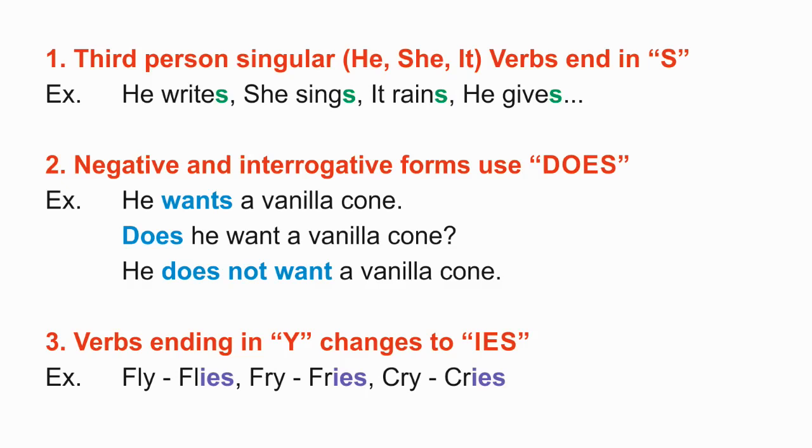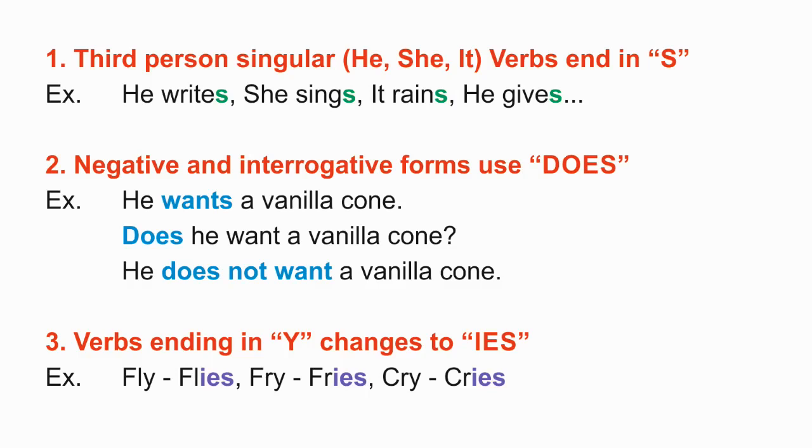And also in negative and interrogative forms, we use does. Example: He wants a vanilla cone. Does he want a vanilla cone? He does not want a vanilla cone.